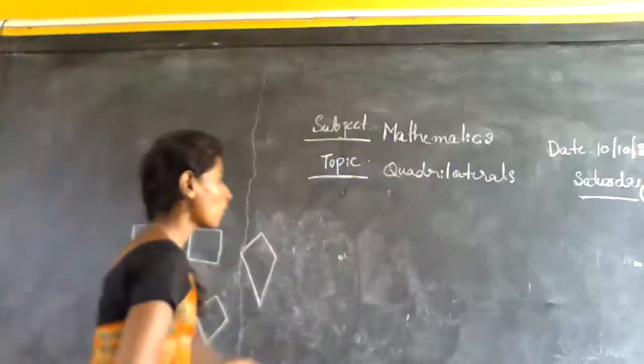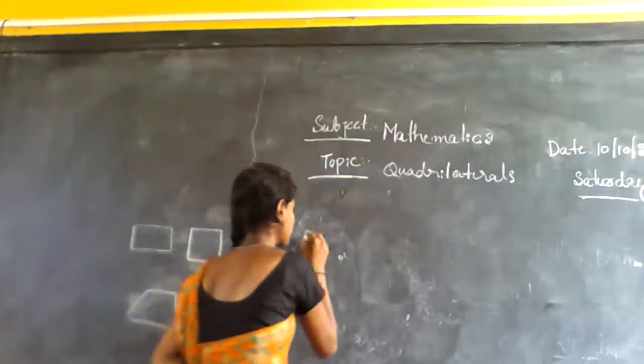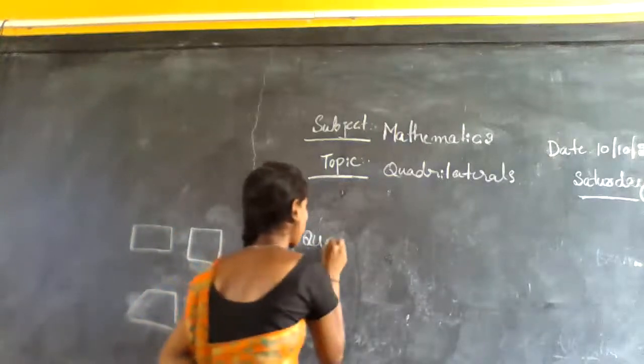Okay. A quadrilateral is a plane figure. Okay, I will tell you.